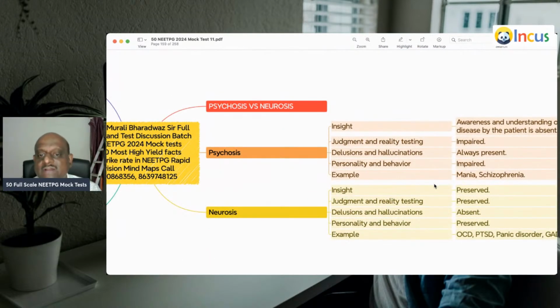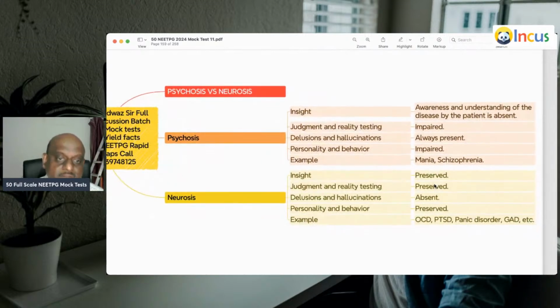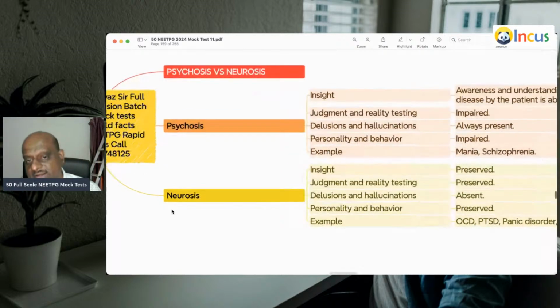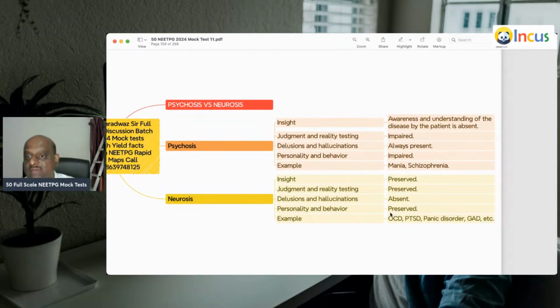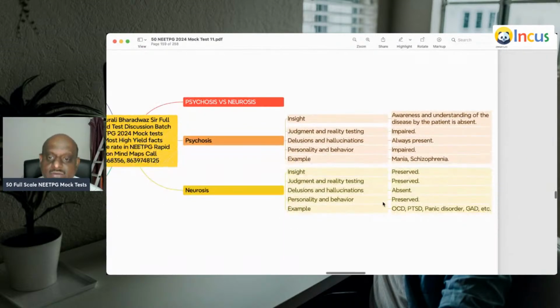So, psychosis versus neurosis. Insight is preserved in neurosis, absent in psychosis. Judgment and reality testing is impaired in psychosis, preserved in neurosis. Delusions and hallucinations are present in psychosis, absent in neurosis. Personality and behavior is preserved in neurosis, whereas impaired in psychosis. And mania, schizophrenia, they're all psychosis.